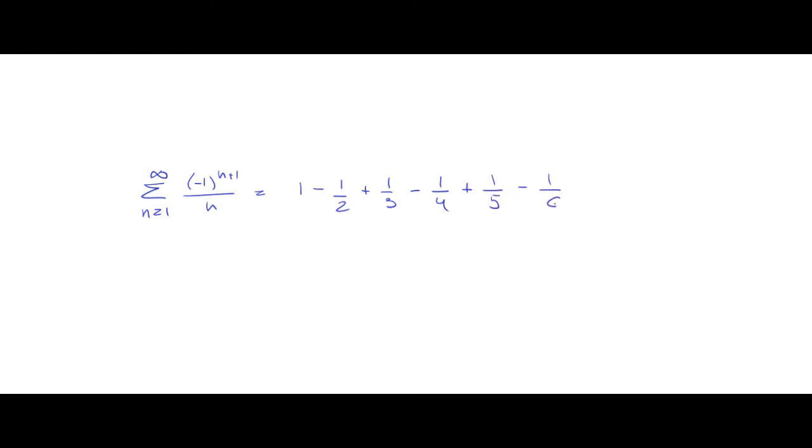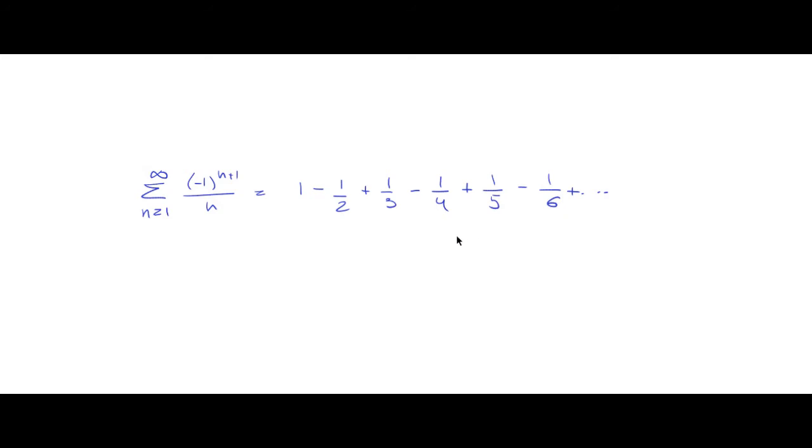Any particular value. So for instance, take this series: the sum from n equals 1 to infinity of minus 1 to the n plus 1 over n. So this is 1 minus 1/2 plus 1/3 minus 1/4 plus 1/5 minus 1/6 and so on.